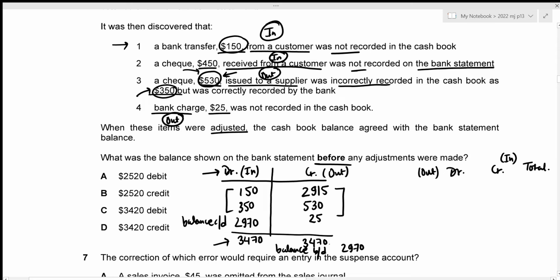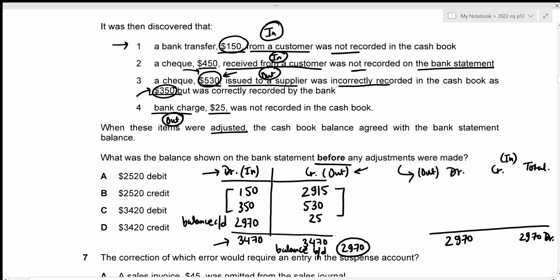So again, after correcting all of these errors, we have figured out a credit balance of 2,970. Okay, like I said before, this is an out, right? The credit means out. And in our bank statement balance, the out is actually recorded on the debit side, which means that the correct balance for the bank statement is 2,970 on the debit side, right? That's 2,970. And the total is just 2,970 debit side.